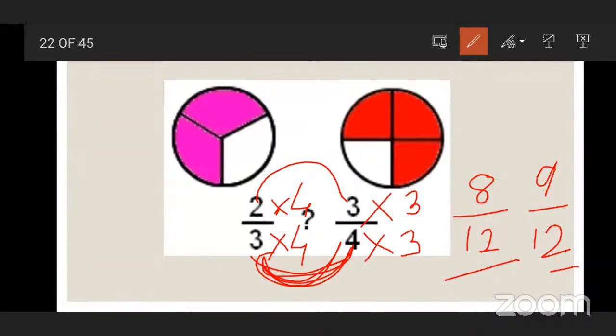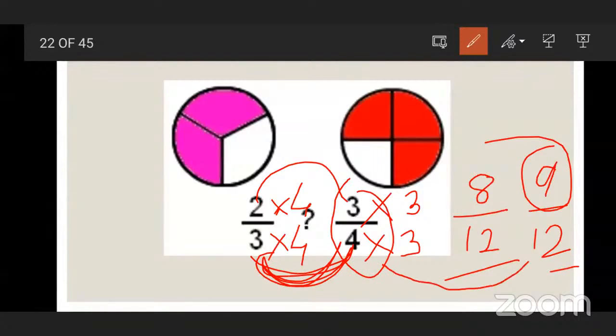Both the fractions are having the same denominator. Now what we have to do? We have to see the numerator. Which numerator is bigger over here? 9. So which fraction is bigger here? 9 upon 12. So 9 upon 12 is the converted part of 3 upon 4. That's why 3 upon 4 is bigger here.